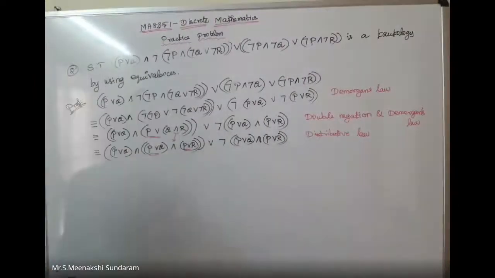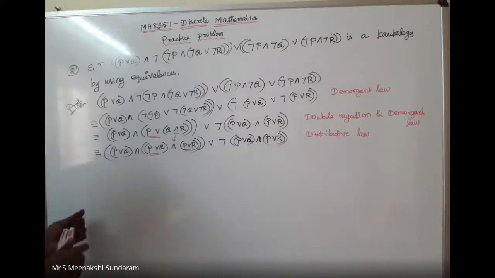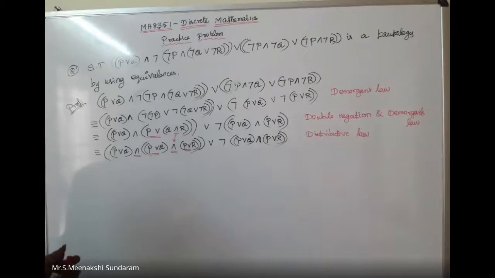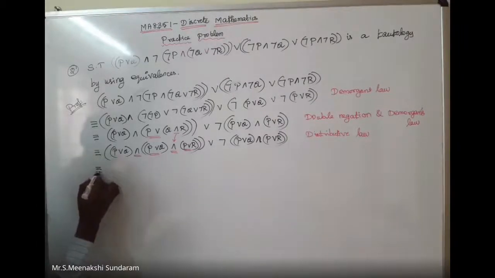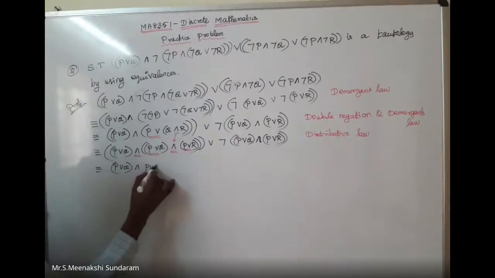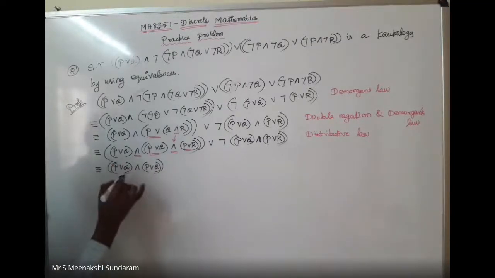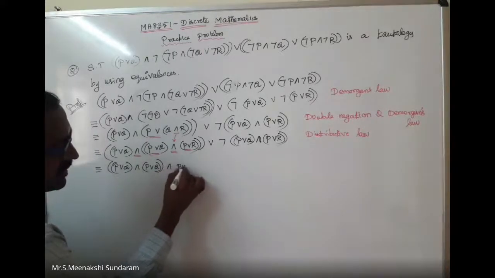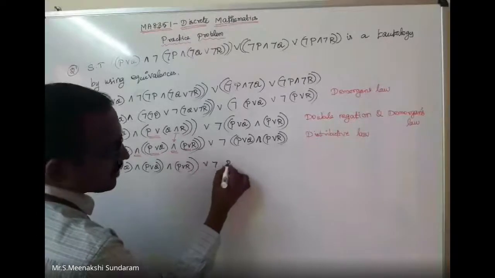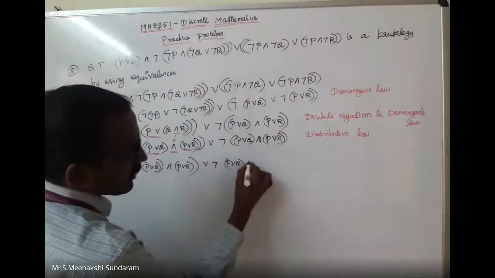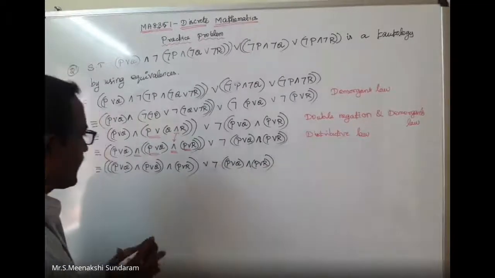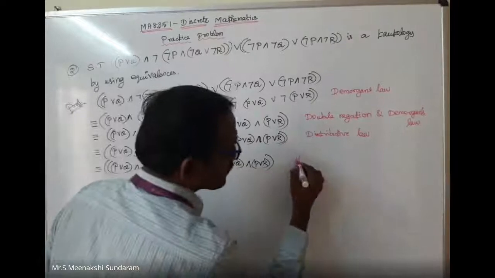Then the next step, here I can check conjunction, conjunction. So I can apply the associative law, which is equivalent to P disjunction Q, conjunction P disjunction Q. Here the term, conjunction P disjunction R. Here disjunction, negation of P disjunction Q, conjunction P disjunction R. So I can apply the associative law.